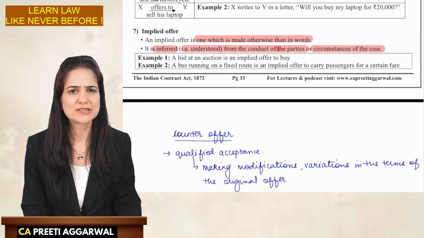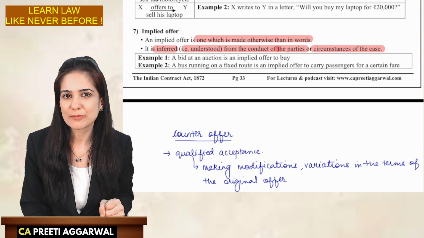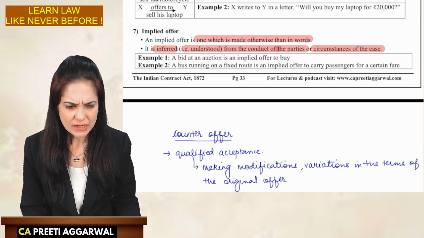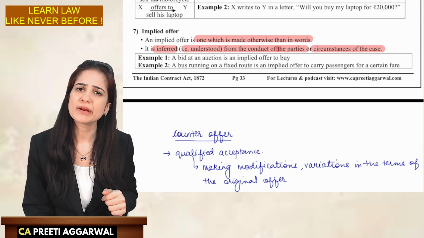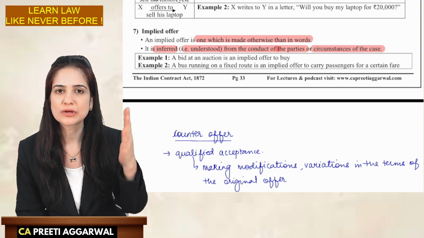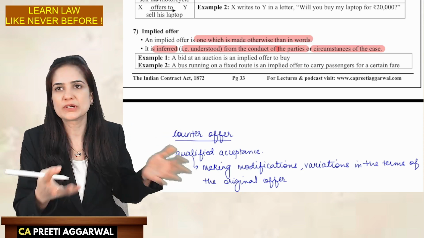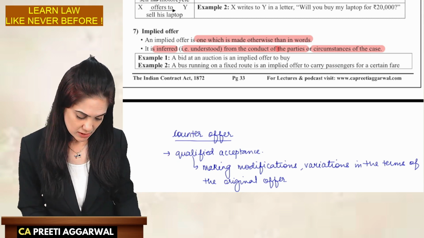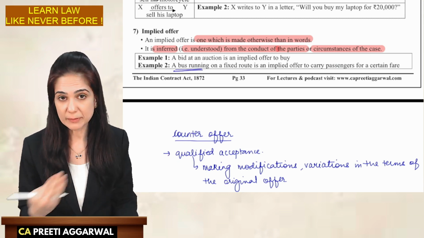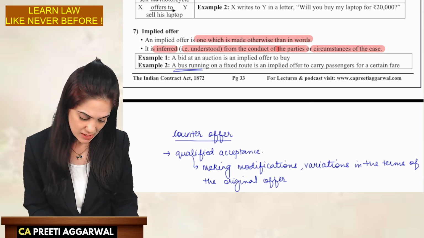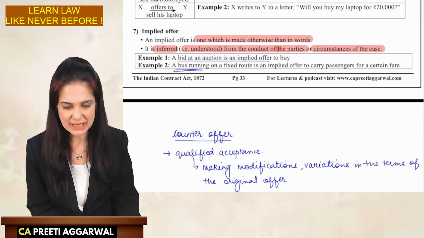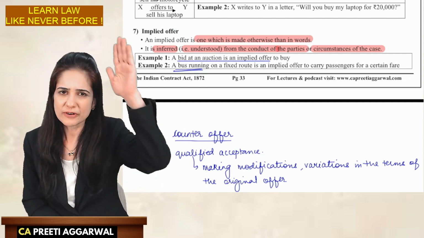We just discussed Carlill versus Carbolic. Sorry, that was implied acceptance. Earlier also we had discussed, do you remember implied offer? In implied contract we had discussed, a bus is running on a fixed route. That's an implied offer. I'm going to the station. If you want, you come. So a bus running on a fixed route is an implied offer. We board, that is implied acceptance. Bidding at an auction is an implied offer. Ma'am, can we call it a tacit contract? That's a contract. This is an offer.